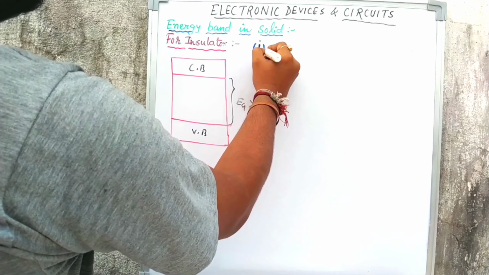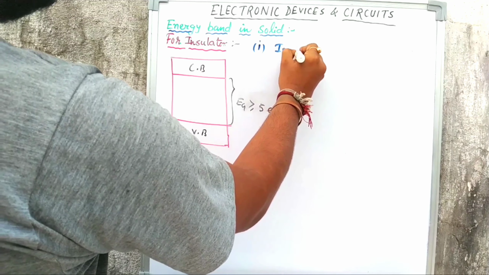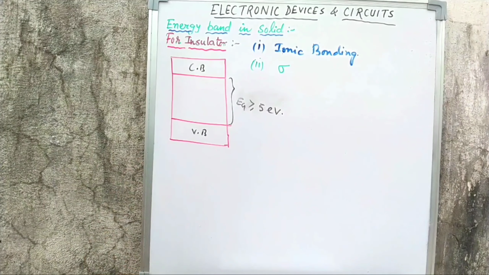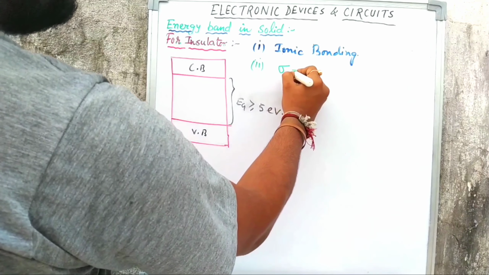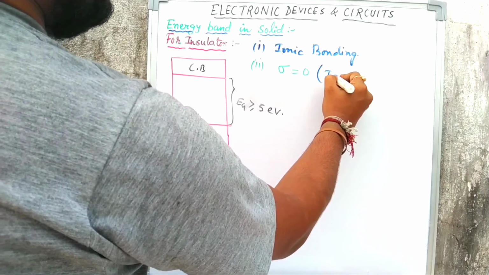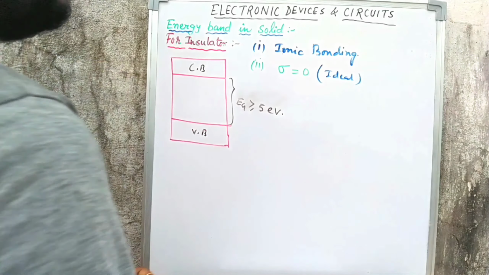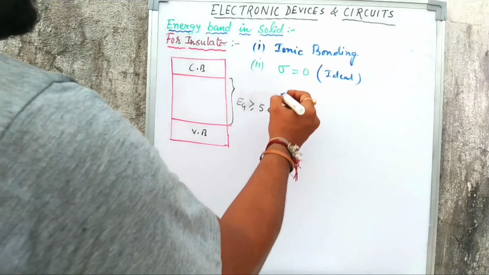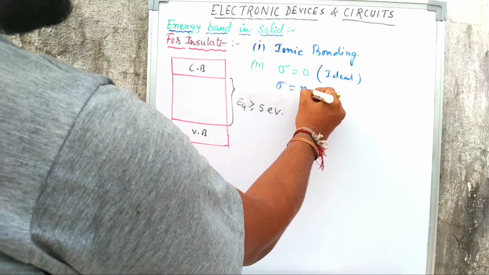The first point is, it has ionic bonding. The second point is, conductivity is denoted as sigma. So sigma is almost 0. This is for the ideal case. In the ideal case it is exactly equal to 0, but in the practical case sigma is almost negligible.